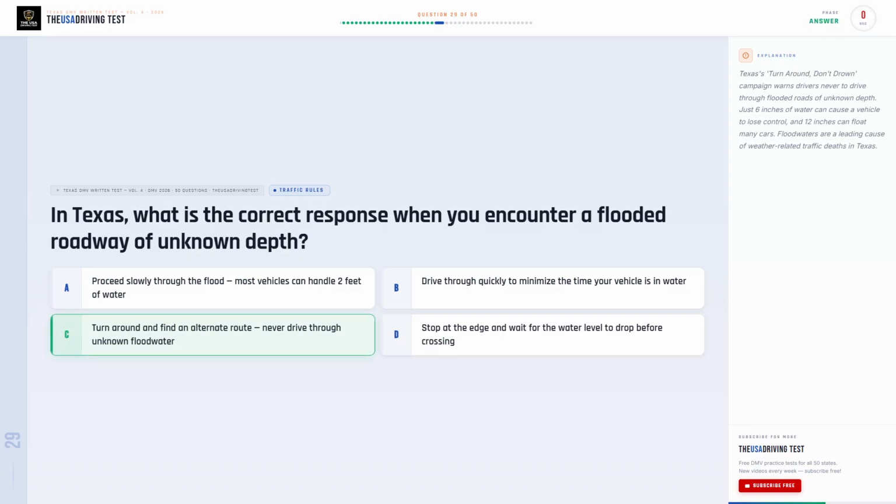The correct answer is C. Turn around and find an alternate route. Never drive through unknown floodwater. Texas's Turn Around, Don't Drown campaign warns drivers never to drive through flooded roads of unknown depth. Just 6 inches of water can cause a vehicle to lose control, and 12 inches can float many cars. Floodwaters are a leading cause of weather-related traffic deaths in Texas.